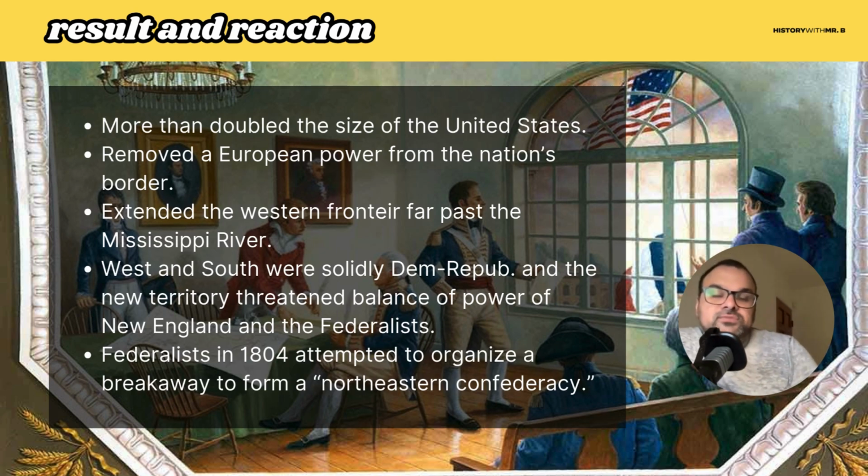And the situation became so dire that you have a group of really diehard Federalists, led by Timothy Pickering, who organized a scheme in 1804 to break away from the Union and establish what's called a Northern Confederacy. Right?